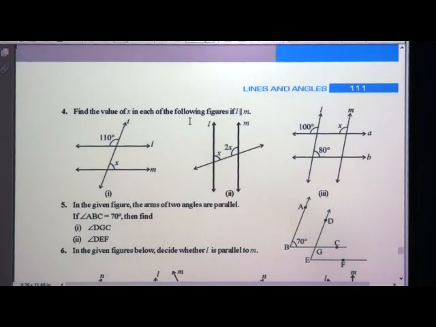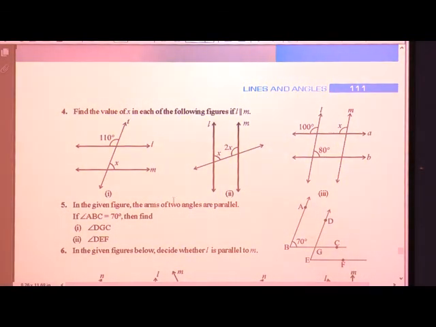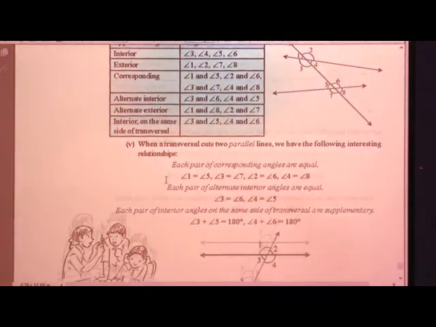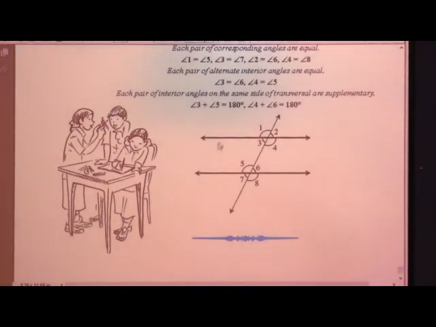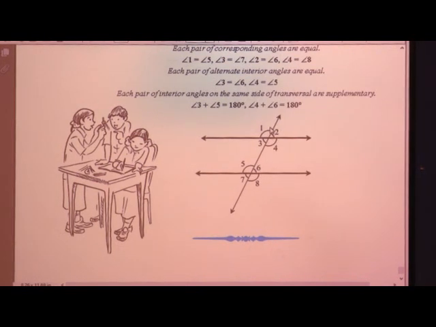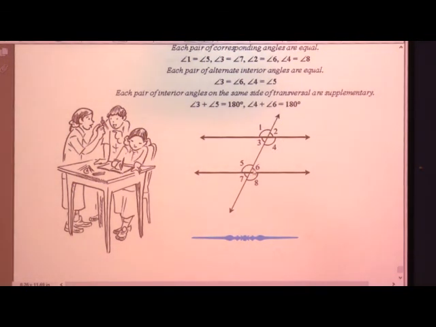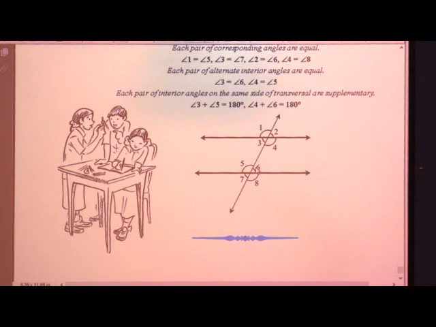You have to see the examples given in the textbook, and find out the angles formed by the two parallel lines. Here it is given. You have to try to find what type of angle is made by angles 1 and 5, jot down all the angles and write them in your notebook.